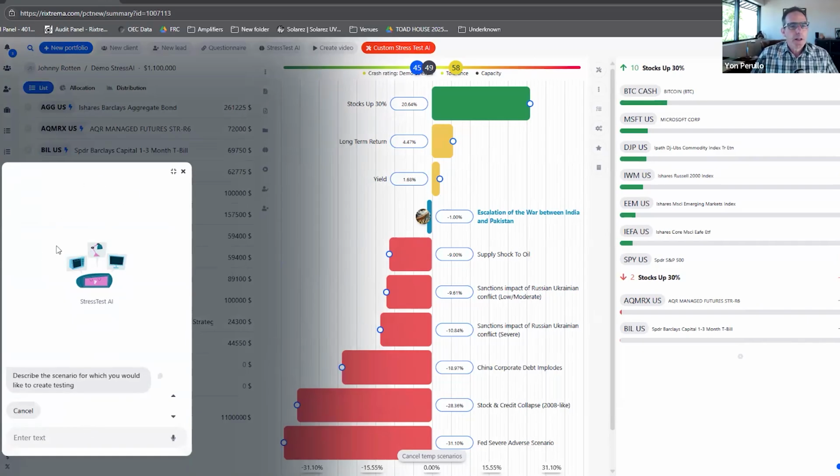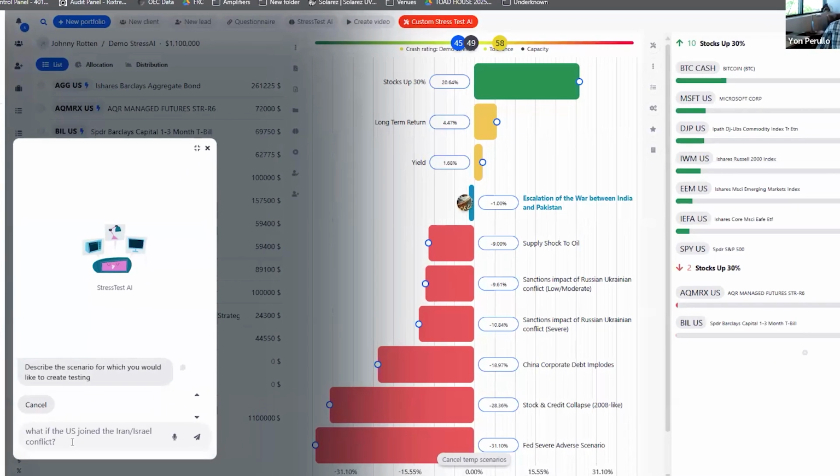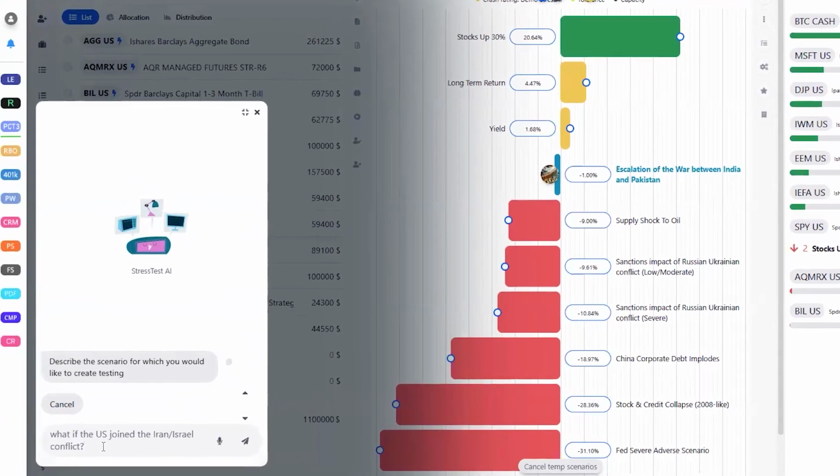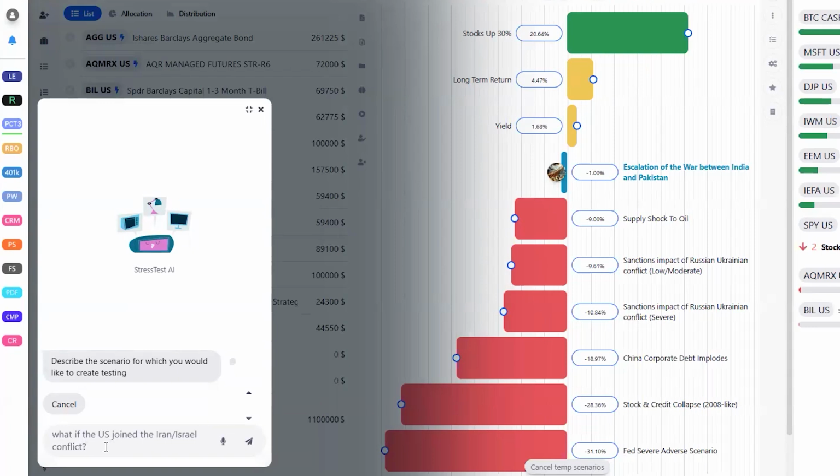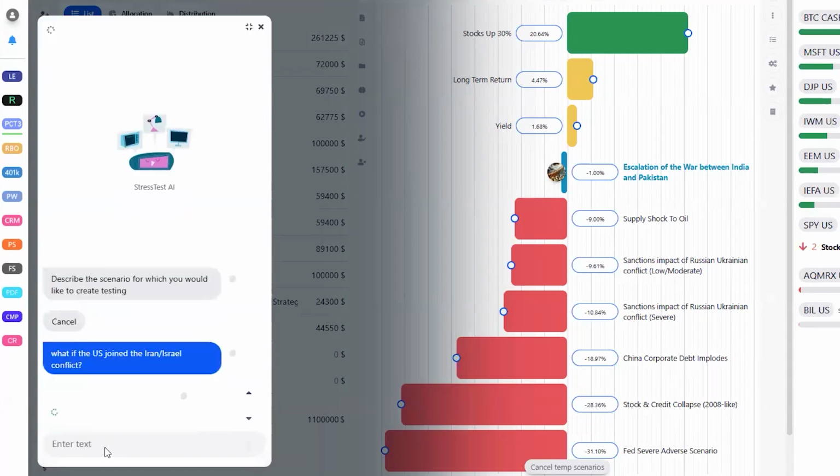So you can see in this window, this is the stress test AI. And I have a pretty well-balanced portfolio here in the background. The point is more about the stress test and what it will come up with than the portfolio. Here's the query that I'm going to give it: What if the U.S. joined the Iran-Israel conflict? So let's see what happens.